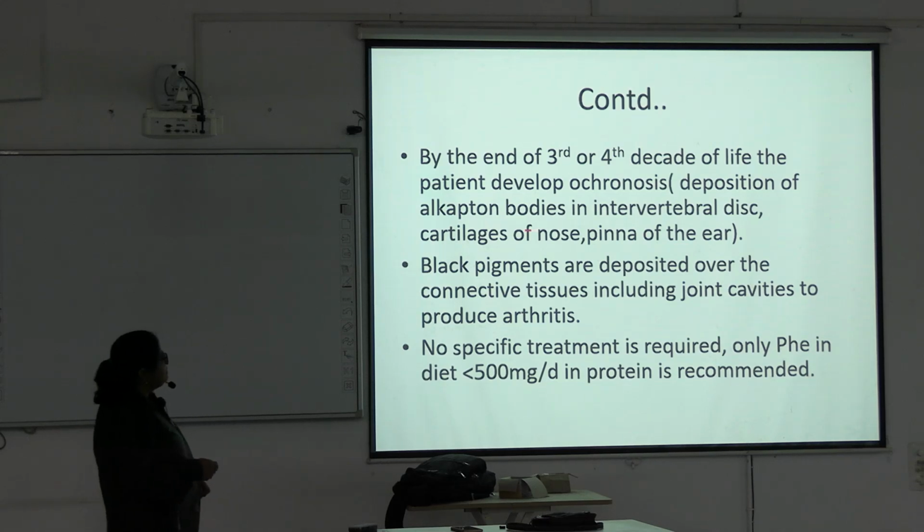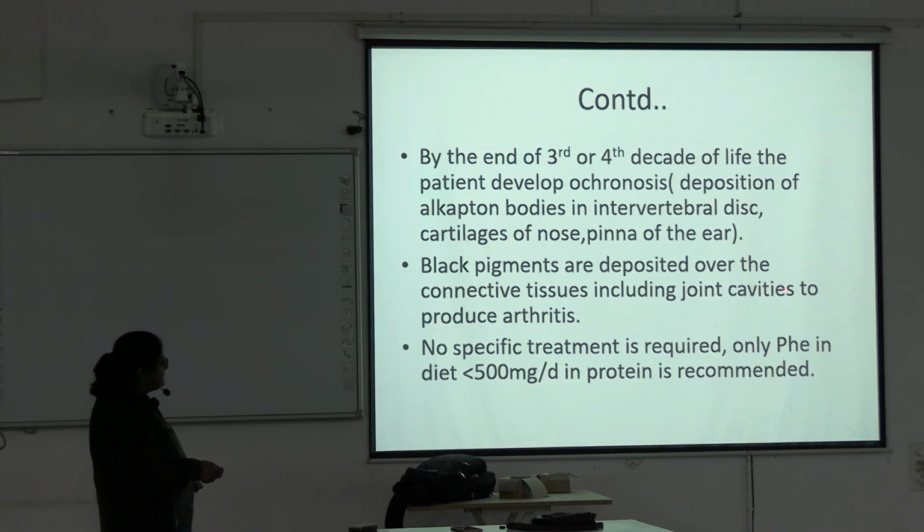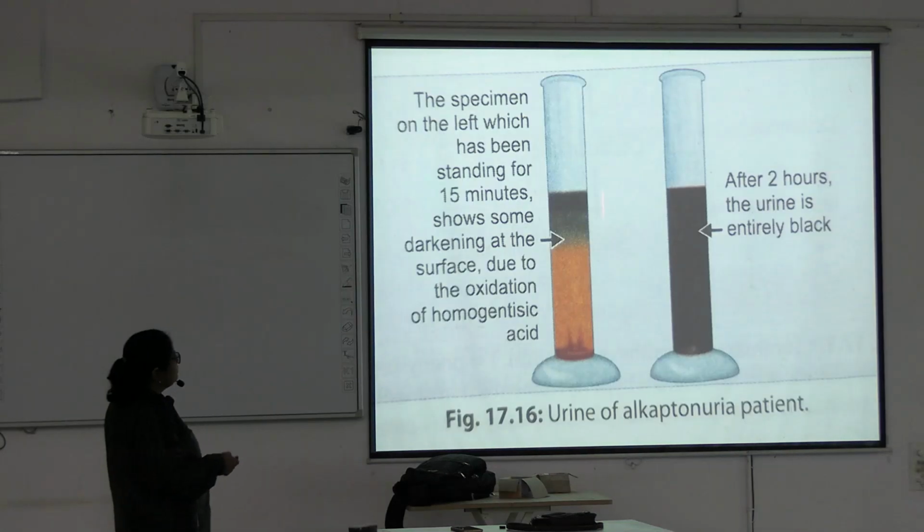Black pigments are deposited over the connective tissues, including the joint cavities, and produce arthritis. No specific treatment is required; only phenylalanine in the diet should be less than 500 milligram per day, and a low protein diet is recommended. This is the urine of a patient of alkaptonuria.